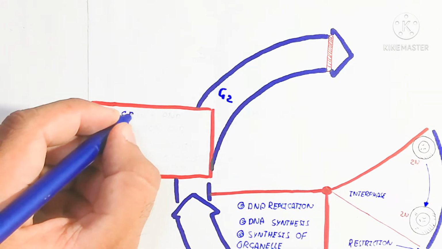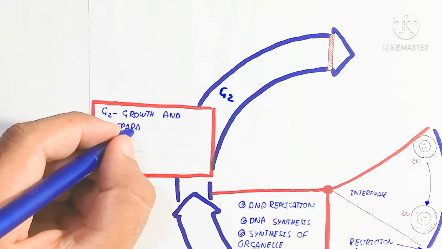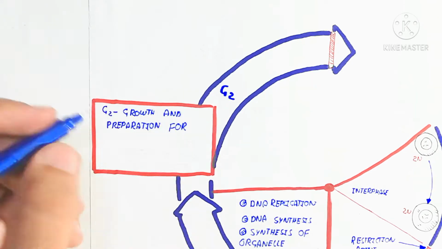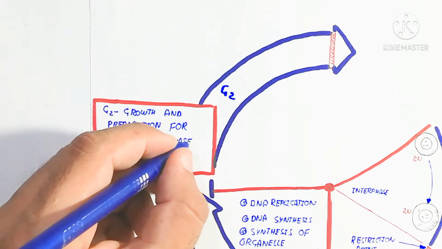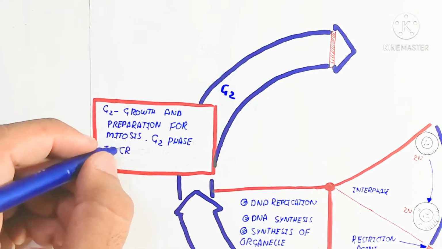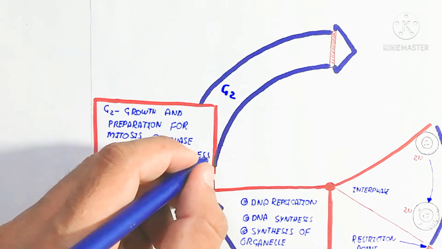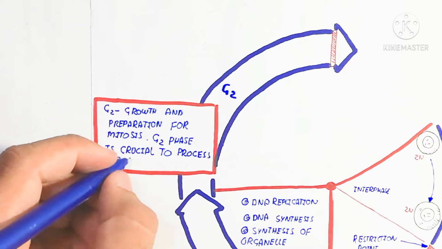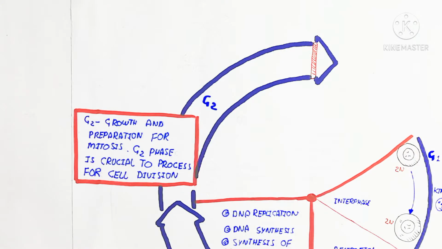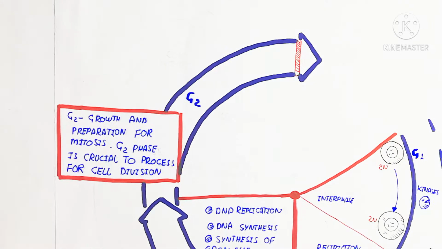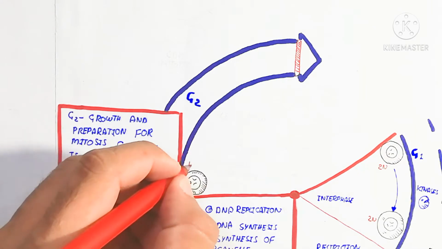The G2 phase is growth and preparation for mitosis. This is the preparation, and the G2 phase is a crucial process for cell division. That is important. The G2 phase has different metabolic activity, which we will also discuss. So the G2 phase is used for cell growth and preparation for mitosis. The cell is ready for cell division, and they are nutrient dense.